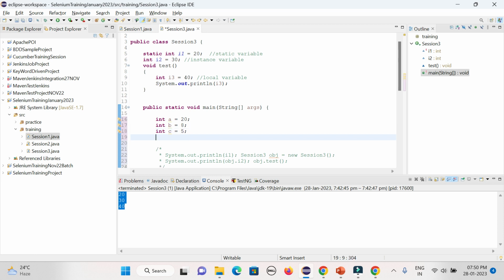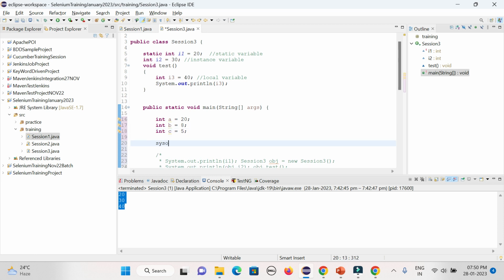Three variables I have defined. If I want to sum them, a plus b plus c. That sign works as a sum for integers. But that same sign, in case you are defining strings, will be used as concatenation. So in the string, we can write: here we are learning.